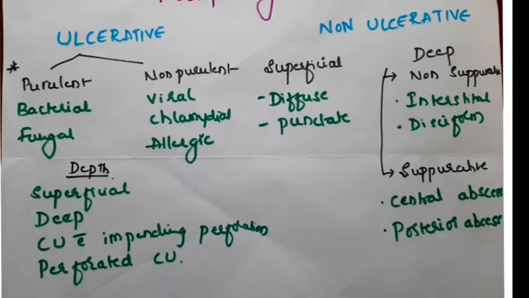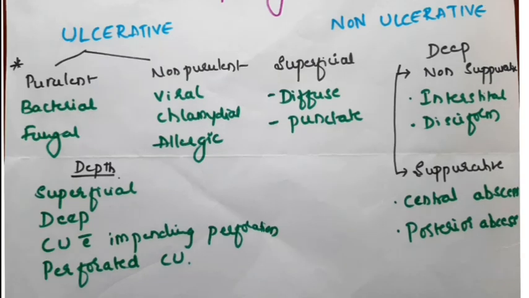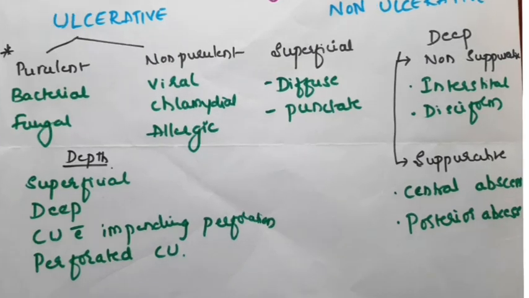Okay. So depending upon the depth of the ulcer, that is depending upon the breach or the erosion of the cornea, we have the classification like the superficial, deep, corneal ulcer with impending perforation and the perforated corneal ulcer. Superficial only when the epithelium and the underlying Bowman's is involved. Deep when it involves most of the stroma. When it is impending to perforate, that is when the Descemet's membrane is intact, but there is descemetocele formation, that is categorized as corneal ulcer with impending perforation. And the last one is where it has given way, that is perforated corneal ulcer. Because the management plan differs, all this classification is important.